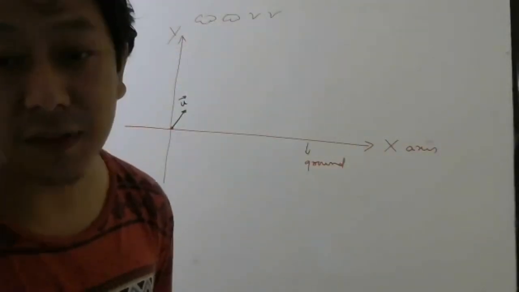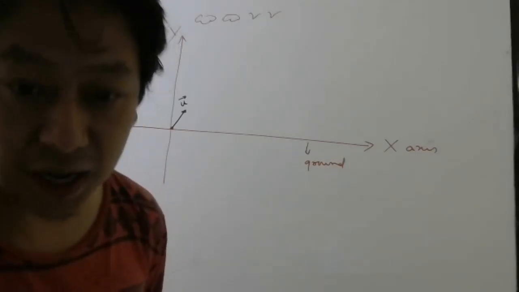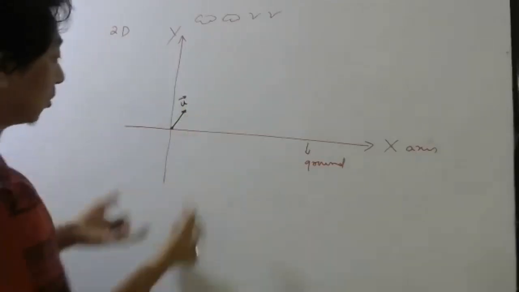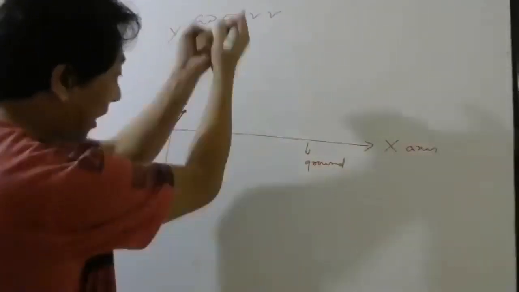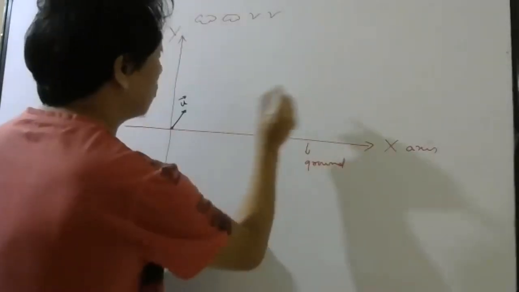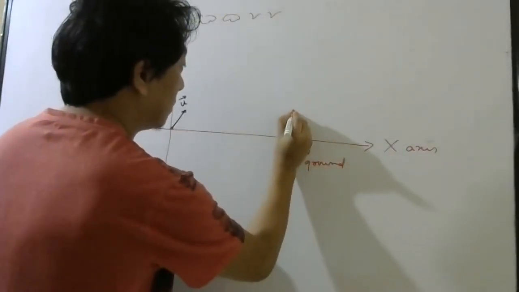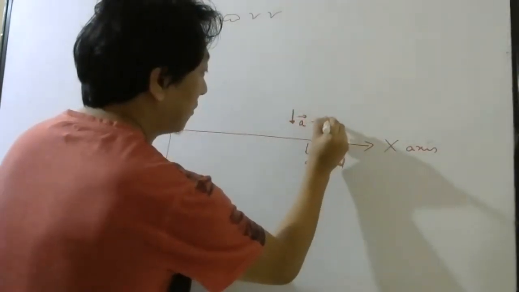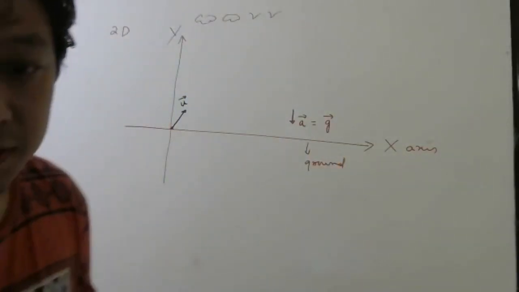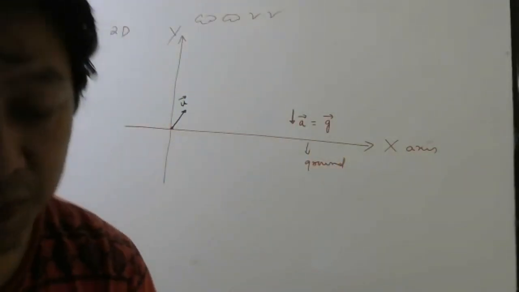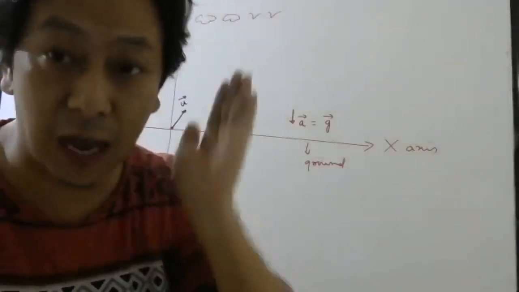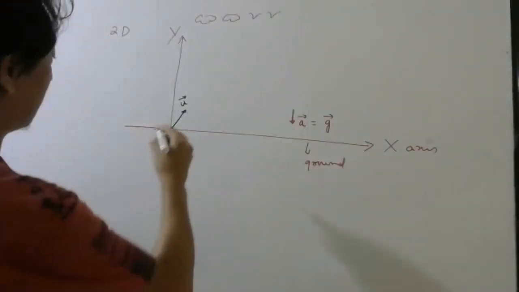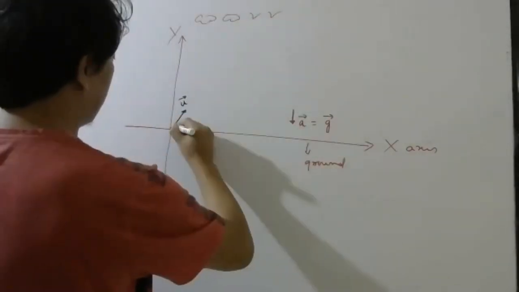No, that will happen if there was no gravity. If there was no gravity, the football will go in a straight line, right? But because you all know there is acceleration due to gravity downwards. So let me show it to you somewhere here. This vector is your acceleration vector, which is your g vector, right? So it will travel in a curved path. Parabola I will not say right now because I will prove to you it is a parabola. Right now I will just say it will travel in a curved path. So it will not go straight, but it will go something like this.